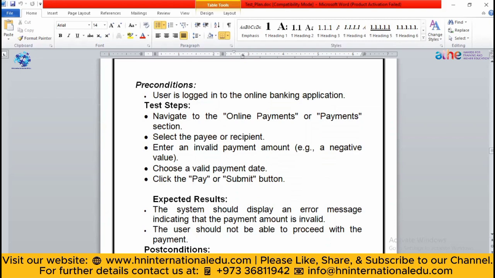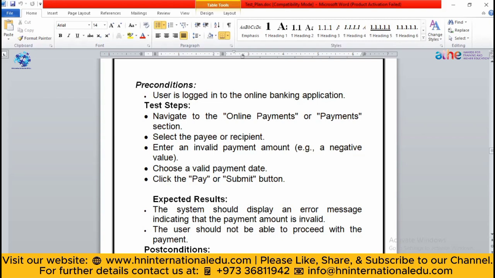The second test case will be the program should store the stock successfully, means store the items successfully. The preconditions will be the program should have enough space, and the owner has some items to store in that. So that can be the precondition. In the test steps, you will write the owner will log into the account. After logging into the account, the owner will try to add some items there.